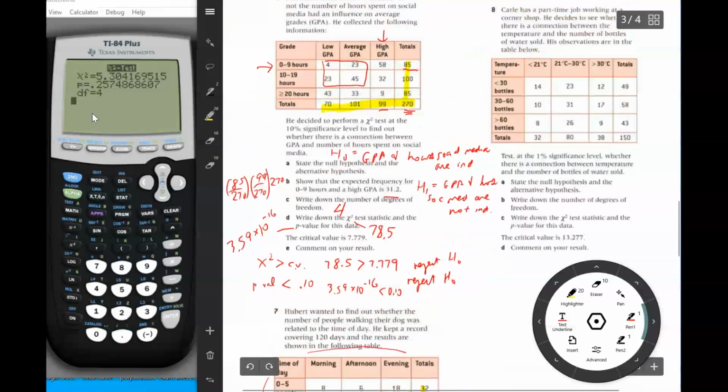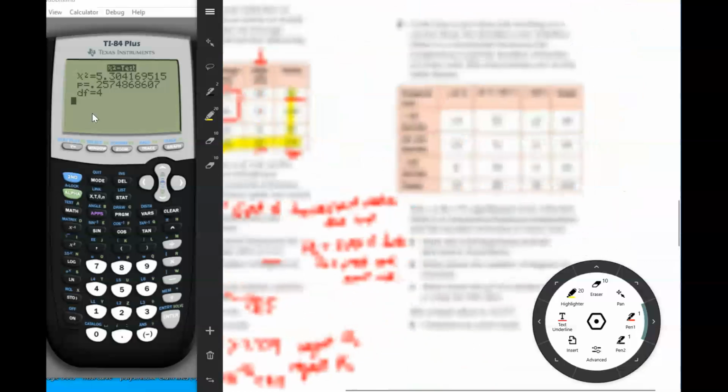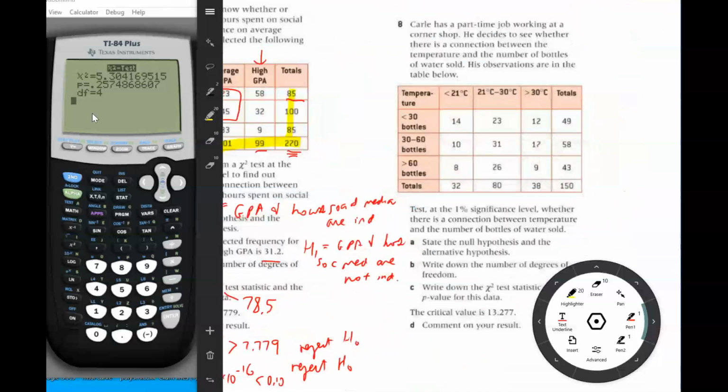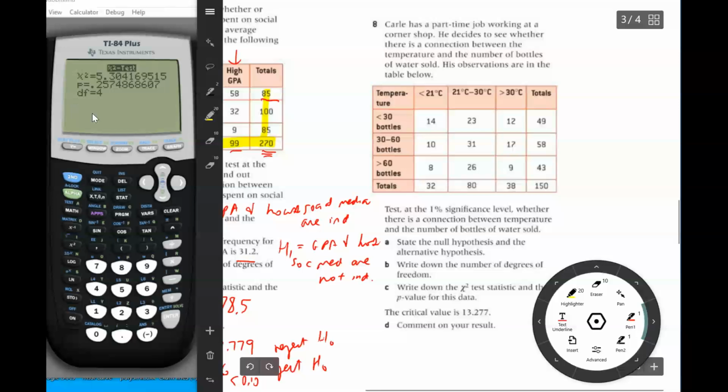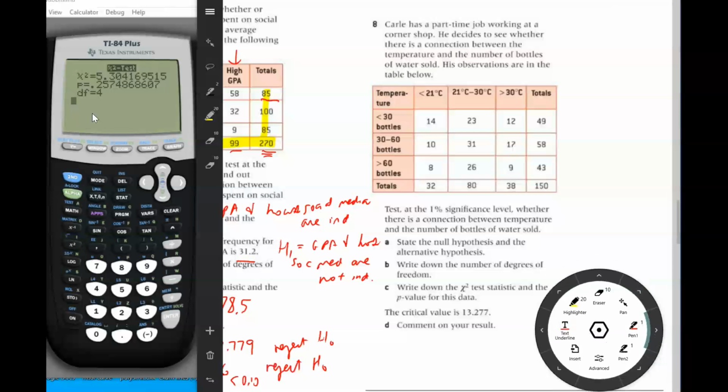Let's go to the last one. That one was just to get you used to different ways of asking for you to do the chi-squared test. So Carl has a part-time job working at a corner shop. He decides to see whether there's a connection between temperature and the number of bottles of water sold. His observations are in the table below.